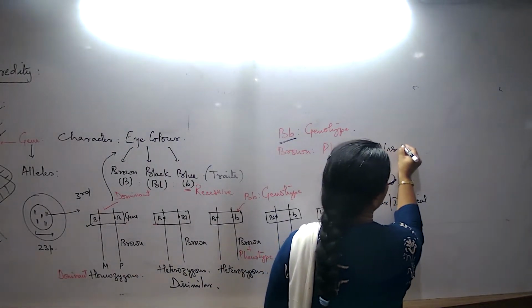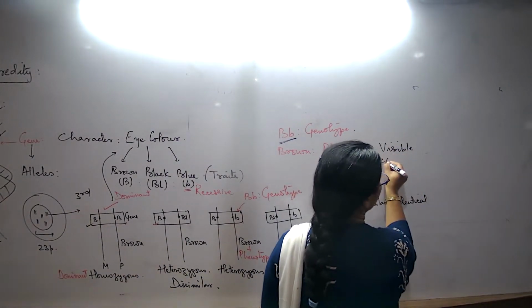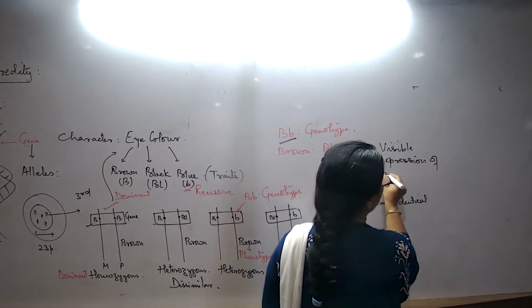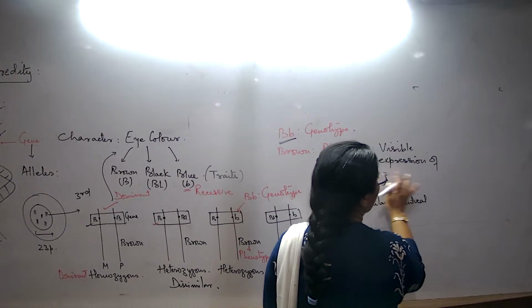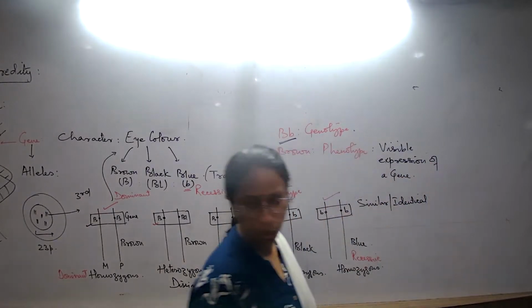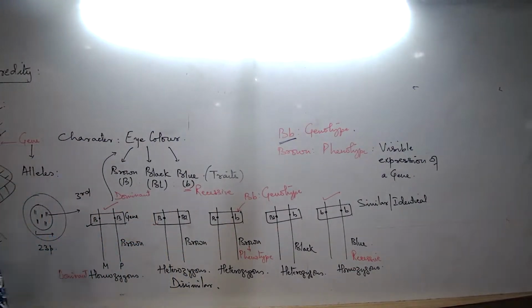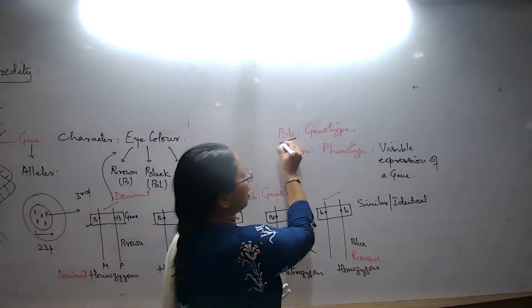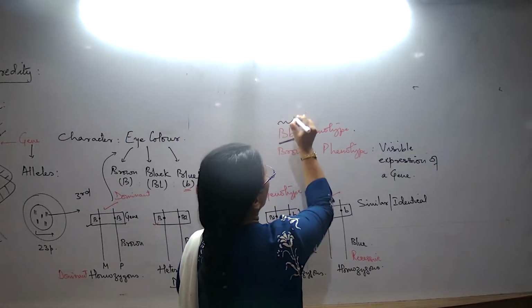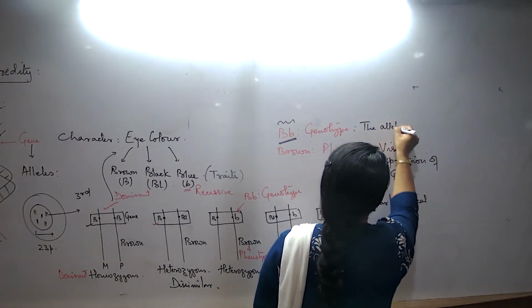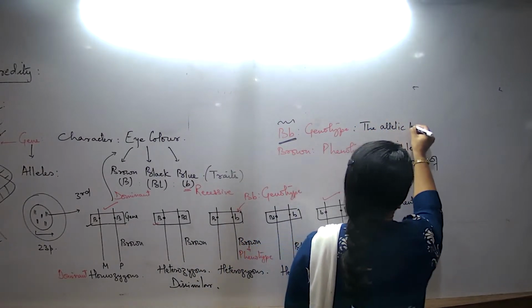So what is the definition of the word phenotype? Visual expression of a gene, of an allele pair. Visual expression of a gene, that is what is known as phenotype. And can you repeat the definition of genotype? Genotype is the allelic combination, the allele pair for a gene. How do you define genotype? The allele pair or the allelic pair for a gene.